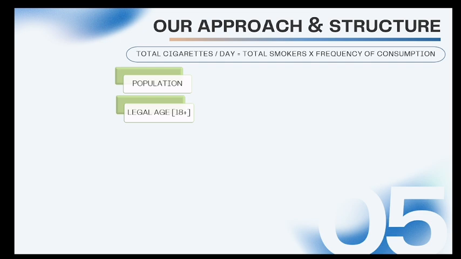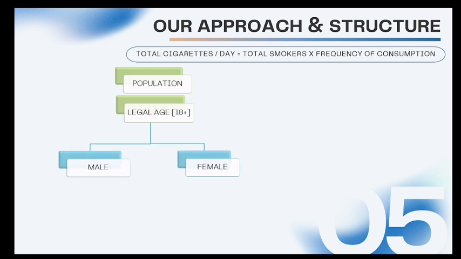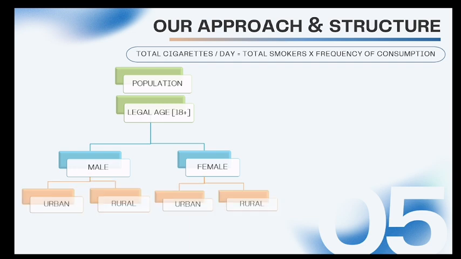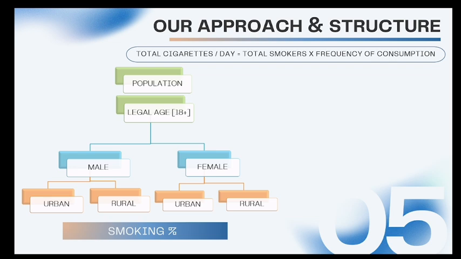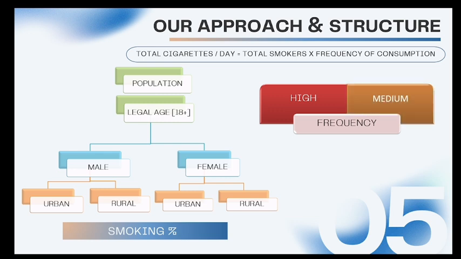For the total smokers, I will start at the top with India's total population. Then I will filter for the legal smoking age, that is people 18 and above. Next, I will segment by gender because smoking rates differ significantly between males and females in India. And within each gender, I will further divide them into urban and rural population because again, the consumption patterns vary. For each segment, I will estimate the smoking percentage rate, that is, what percentage actually smokes cigarettes, and this will give us the total smoker population.